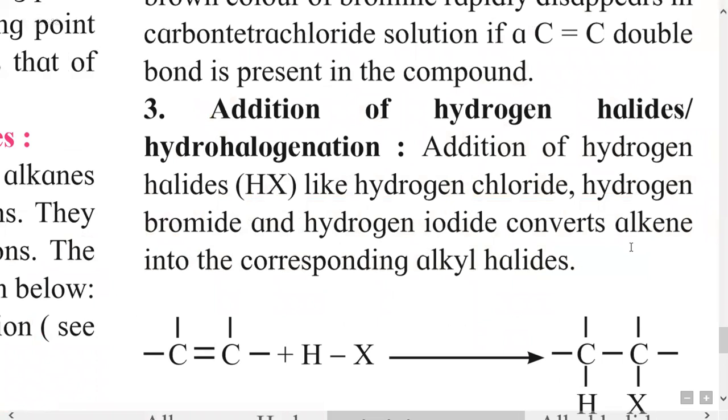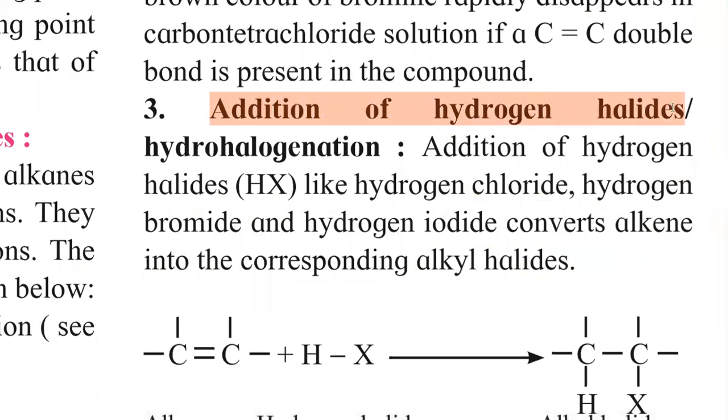First reaction we had studied: addition of hydrogen. Second reaction: addition of halogens, particularly here chlorine and bromine. Then reaction number 3, addition of hydrogen halide, also called hydrohalogenation.